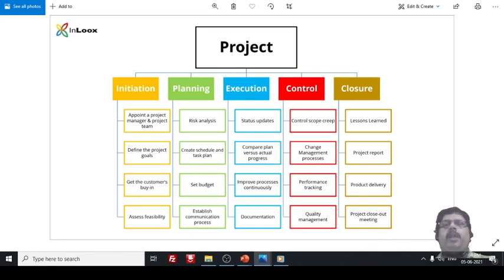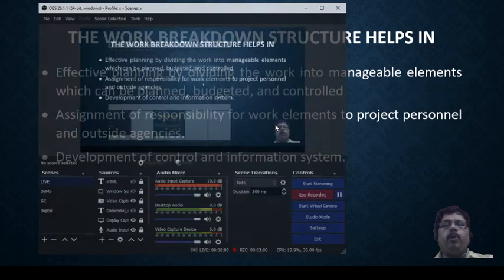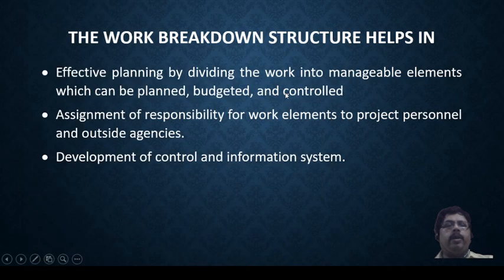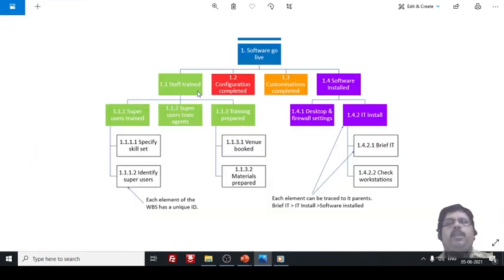Okay, similarly if you take one software project. Along with this explanation I will take examples also, so that it will be clear for you to understand exactly how it is going, right? So I will take this one now. Here you see, this is a software project. Here first staff are trained. So how are these trained? You see here, super users are trained. Super users train the agents.